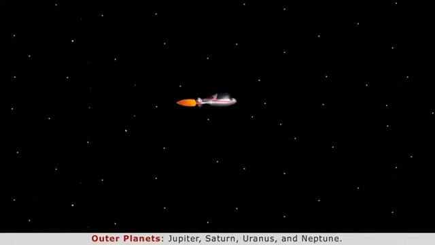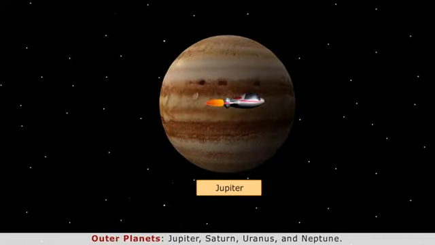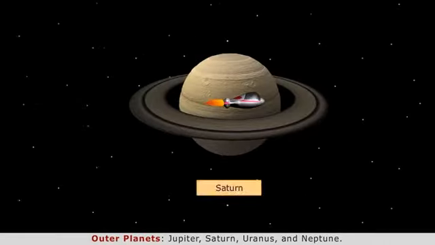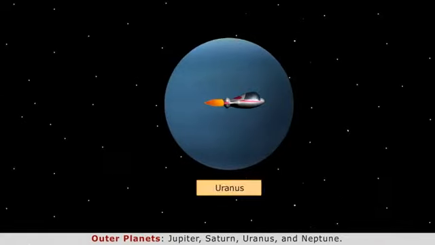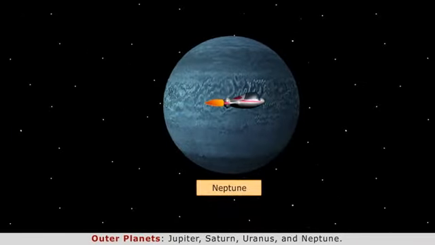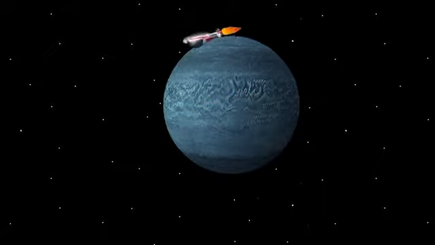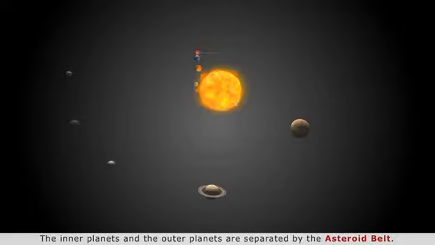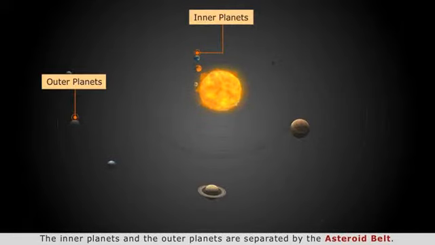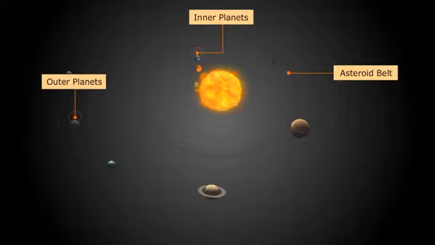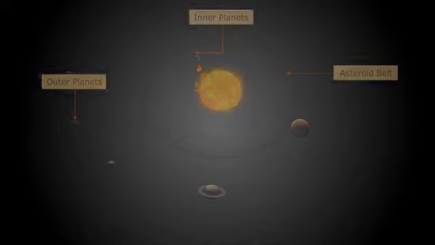Outer planets. These are Jupiter, Saturn, Uranus, Neptune. They are mostly huge, gaseous, ringed and have many moons. These planets are light and move quickly. These are also known as gas giants. The inner planets and the outer planets are separated by the asteroid belt. Let us know about these planets one by one.